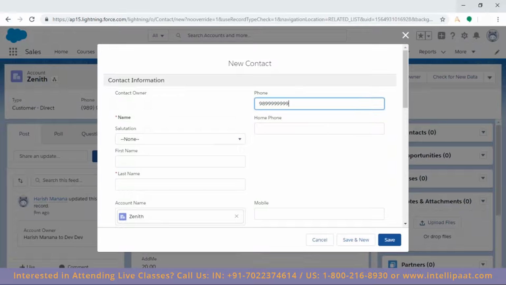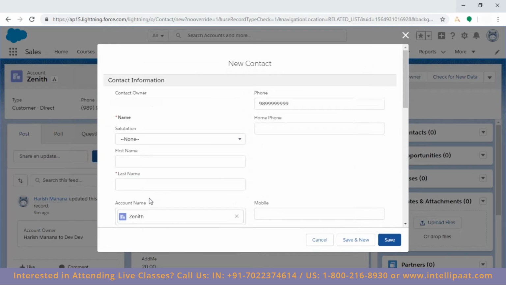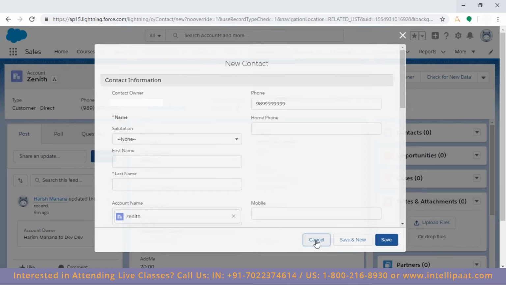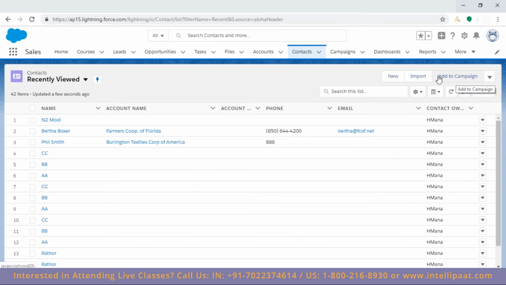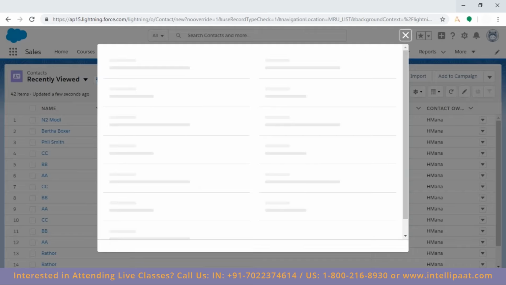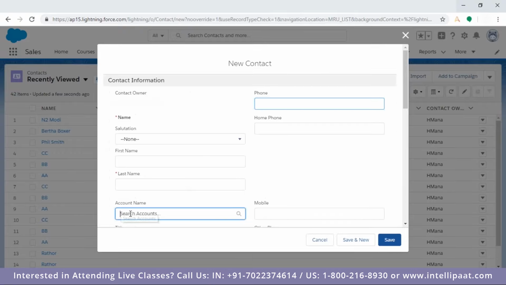See, the contact owner, you are getting the account name, phone number, auto-published. The rest are not. But these account name and phone number automatically publish. If I'm going over here, contact, and then I'm creating new, top right corner, they're not published. So you have to now choose. See, search for account.